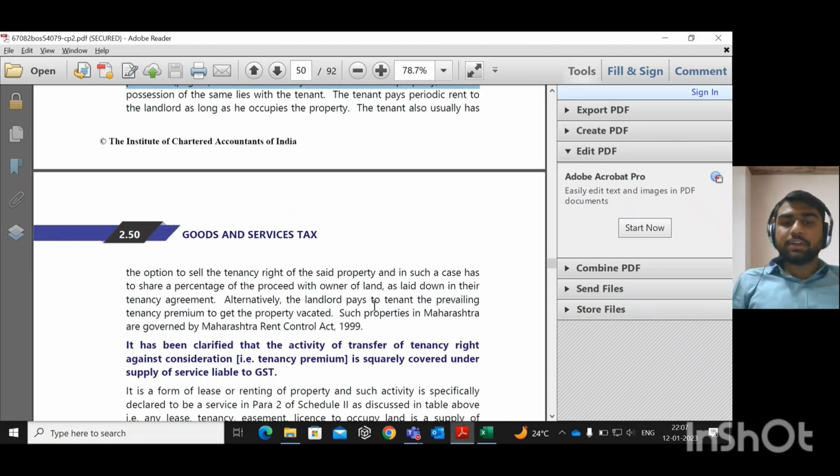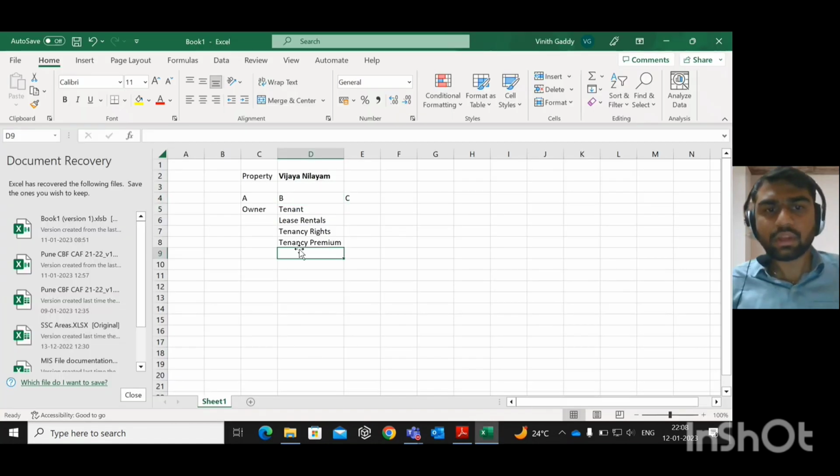Alternately, the landlord pays the tenant. That means A is paying B the prevailing tenancy premium to get the property vacated. It has been clarified that the activity of transfer of tenancy right against consideration is squarely covered under the supply of service liable to GST. Understood?